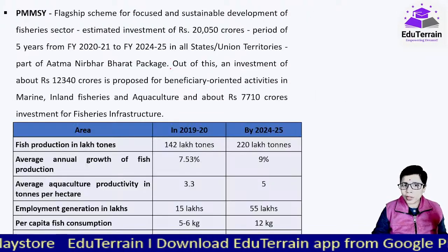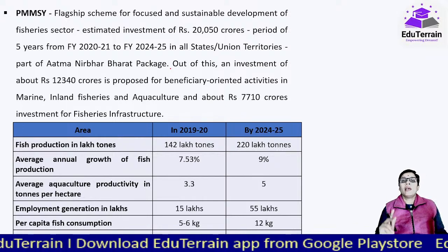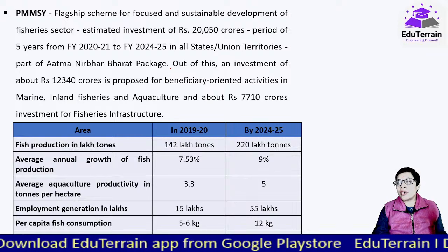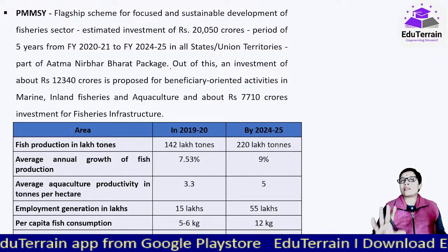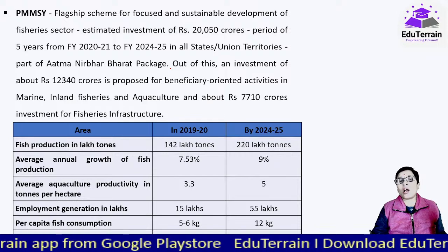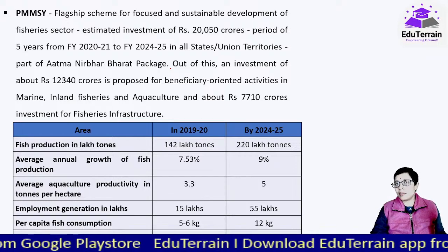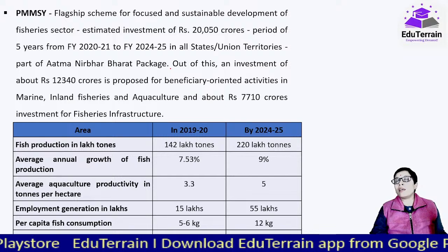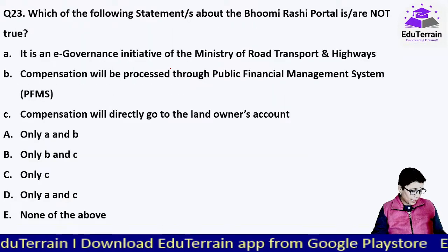Okay, as you can see at this table, आप देख लोगे तो enough. And second important point, this is one such scheme in the history of fisheries. सबसे highest amount has been allocated, 20,050 crores. Okay, अभी तक इंडिपेंडेंट इंडिया में फिशरीज रिलेटेड कोई भी स्कीम को इतना हाई अमाउंट एलोकेट नहीं किया गया है. ओके, यस, मूविंग ऑन टू आवर नेक्स्ट क्वेश्चन.